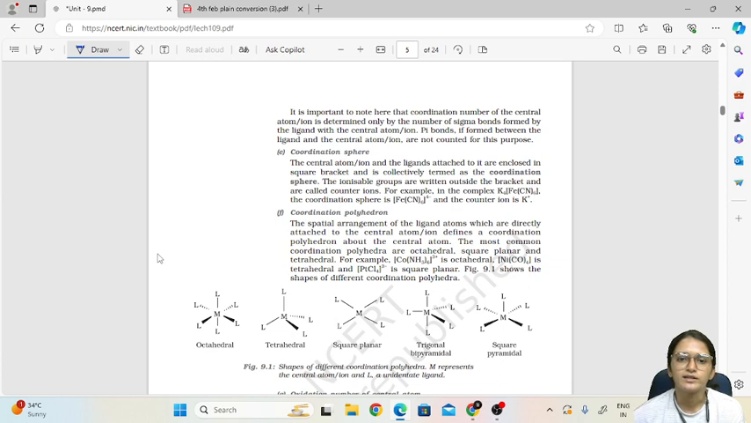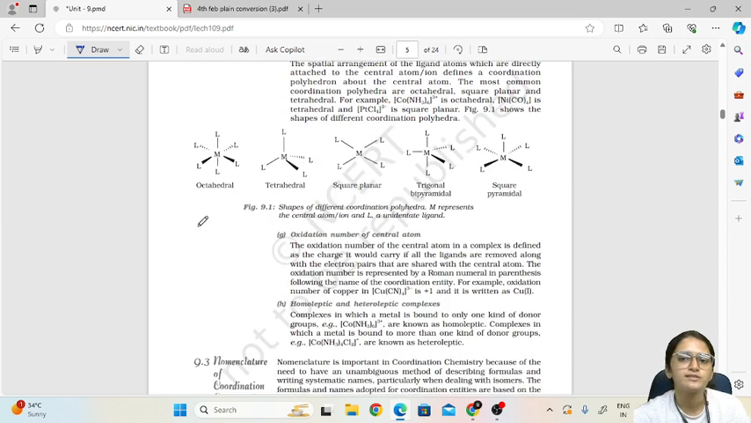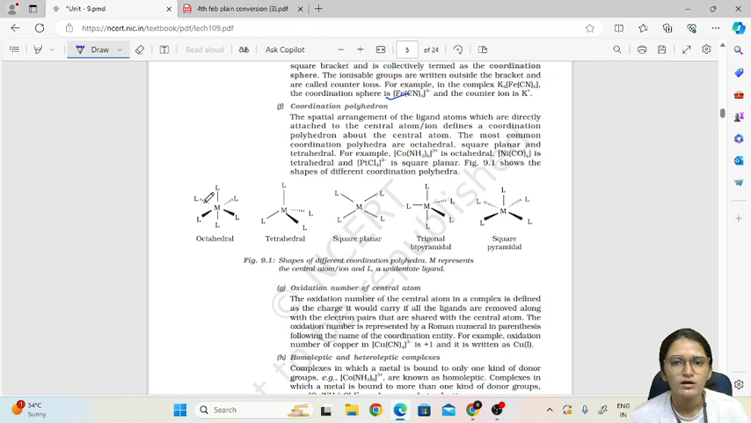Then coordination sphere. Coordination sphere is whatever ligand and metal atom is there in the square bracket, it is called a coordination sphere. Then coordination polyhedron, it is basically the geometry of the compound. That is, we have 5 types: octahedral, tetrahedral, square planar, trigonal bipyramidal and square pyramidal. And among these we are only going to study octahedral, tetrahedral and square planar in this chapter.